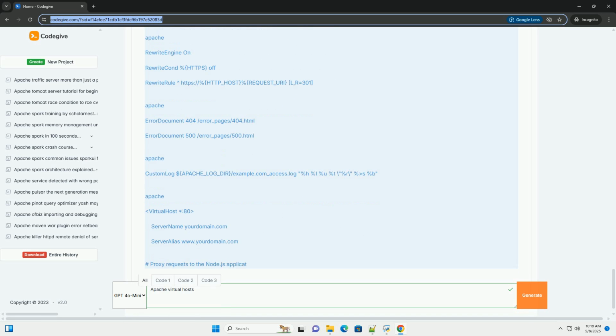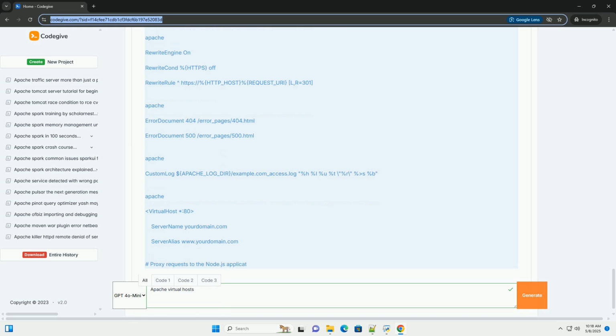2. Using .htaccess files. .htaccess files allow you to configure Apache settings on a per-directory basis. They are placed in the document root or subdirectories of your websites. Example: redirecting HTTP to HTTPS. You can put the following code in a .htaccess file in the public_html directory to force HTTPS.